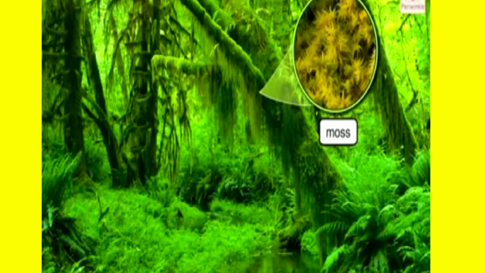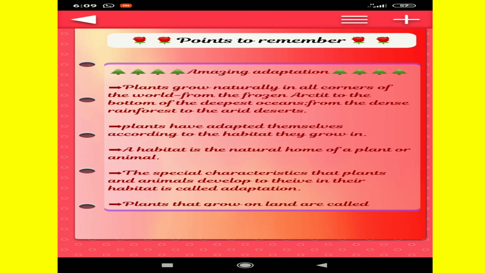The leaves of rainforest plants are thick and leathery with pointed tips. So, water quickly runs off the leaves and prevents mosses from growing on them. Mosses would have blocked out the sunlight, thus making it very difficult for them to prepare food.